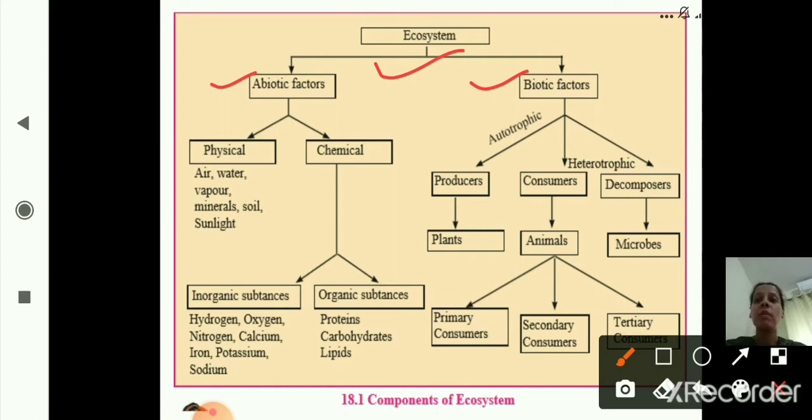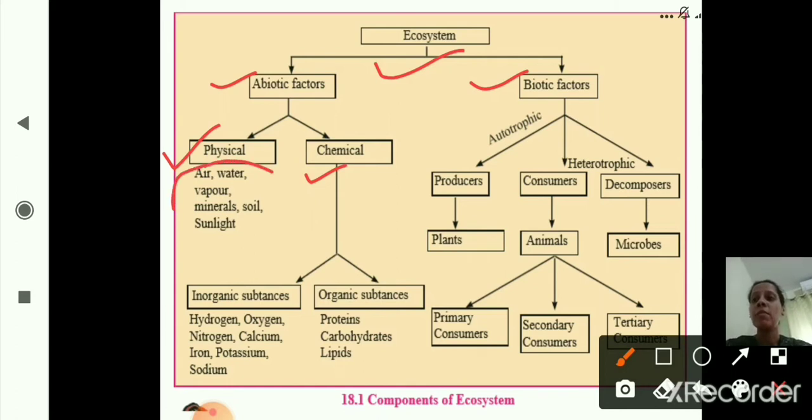Now as we can see here, abiotic factors are further divided into two types, physical and chemical. Abiotic factors means non-living factors, further divided into physical and chemical. Now we will see under physical: air, water vapor, minerals, soil, sunlight.